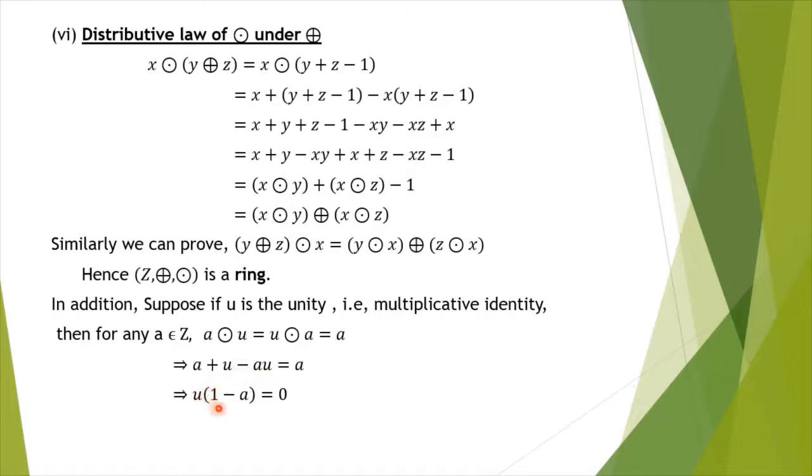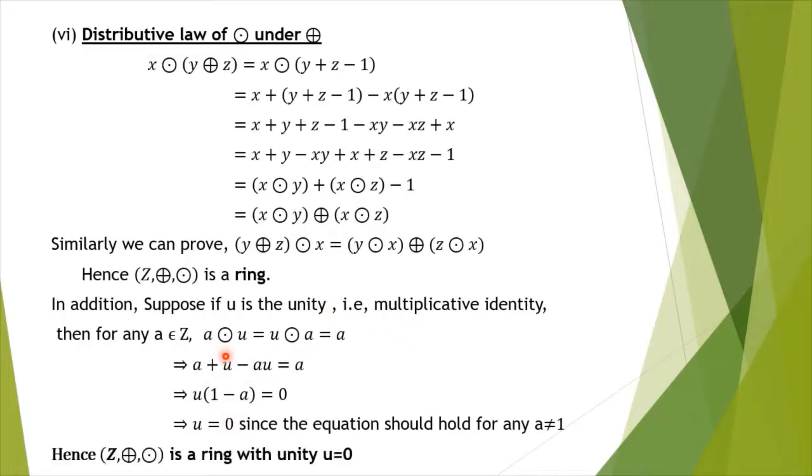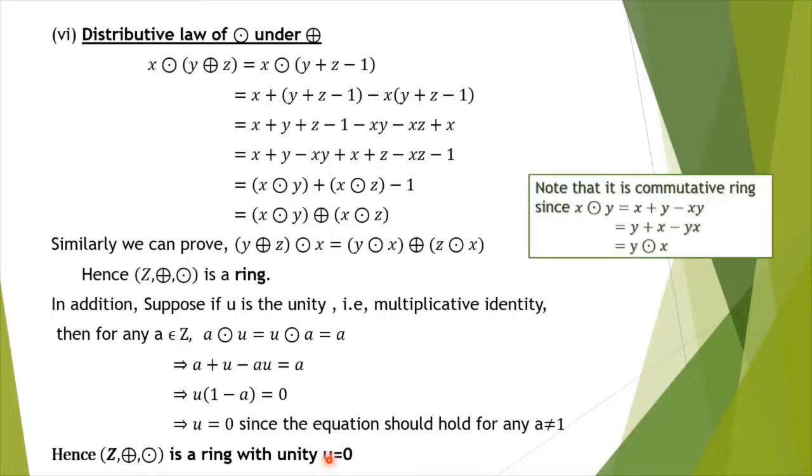This condition should be satisfied for all a, not only for a equal to 1. So here u should be equal to 0. So 0 is the multiplicative identity under this operation dot. Hence (Z, plus, dot) is a ring with unity u equal to 0. Also you may note that x dot y is equal to y dot x. So the given set is a commutative ring with unity.